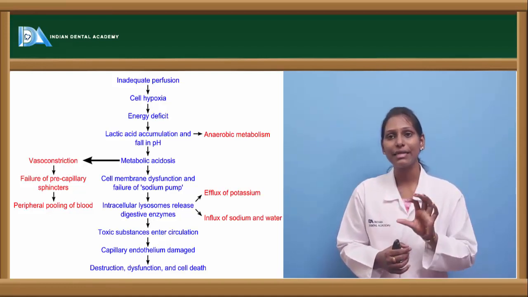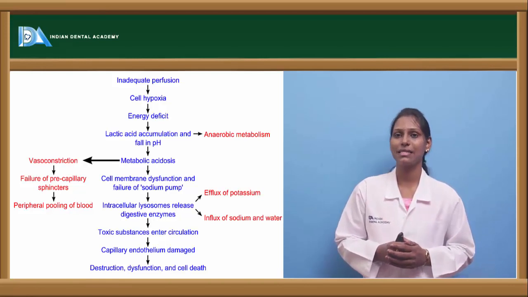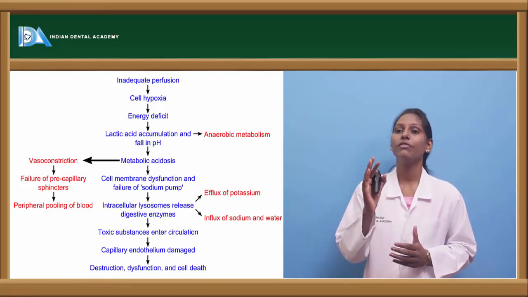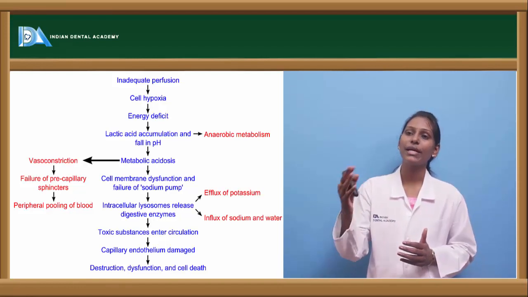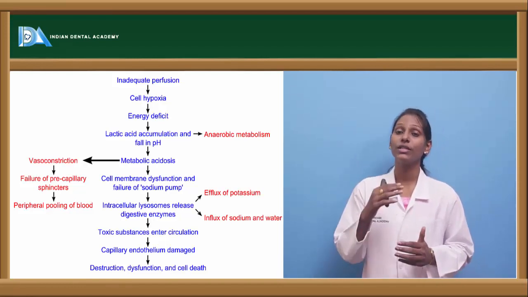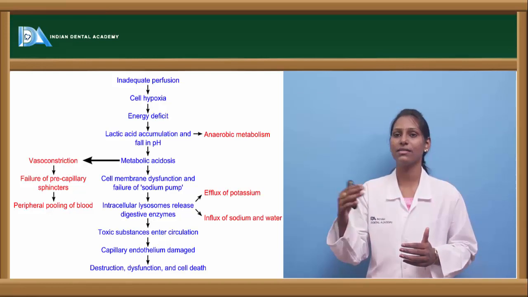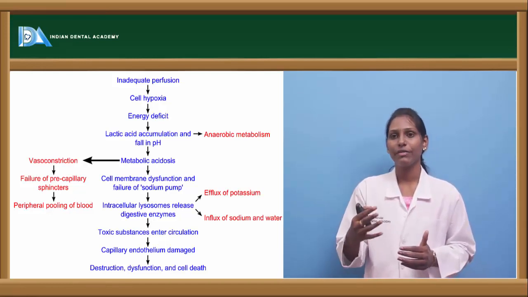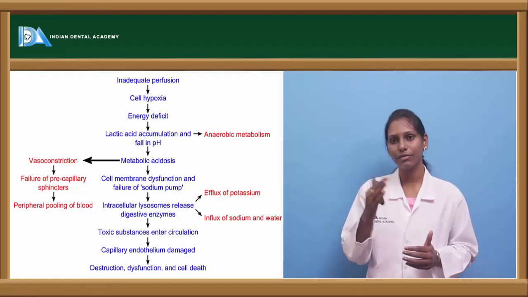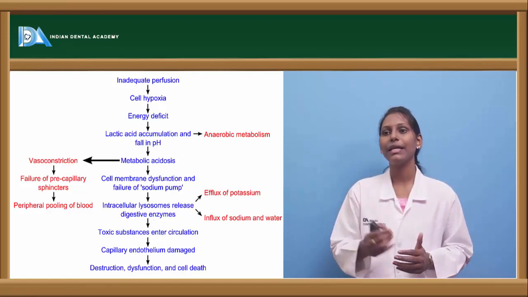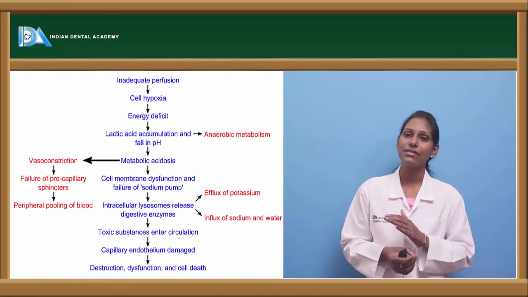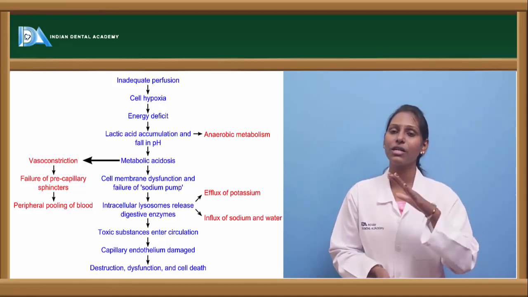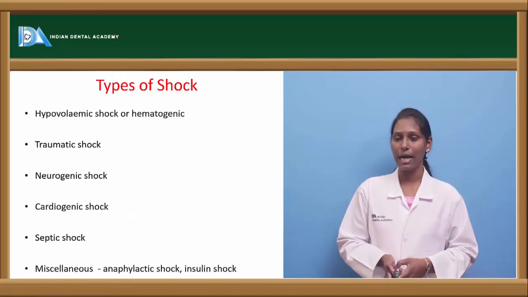This particular mechanism is called the sick cell mechanism. What is it? It is sick cell metabolism. With the efflux of potassium and influx of sodium and water, the toxic substances enter the circulation, resulting in toxemia within the blood, which further causes capillary endothelium damage, resulting in destruction, dysfunction and cell death. So this is how the actual pathophysiology of shock happens.